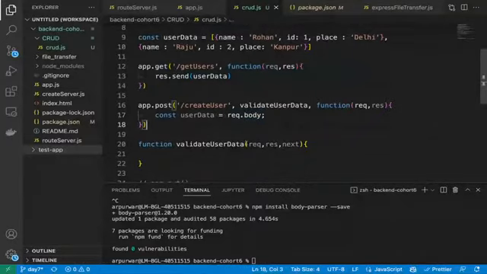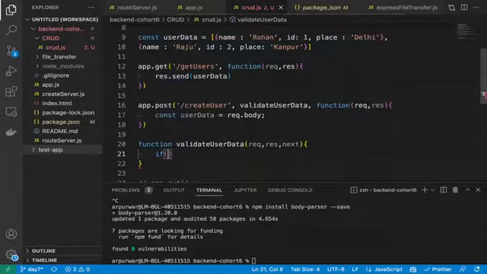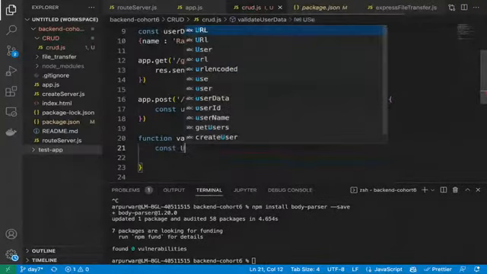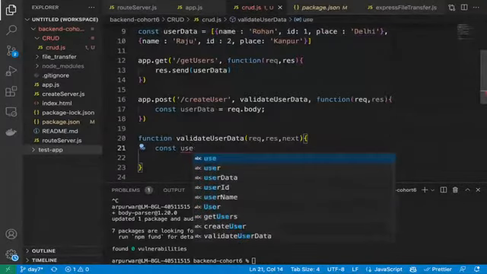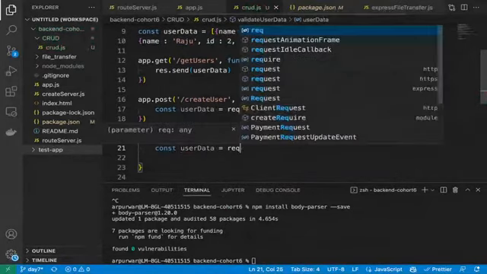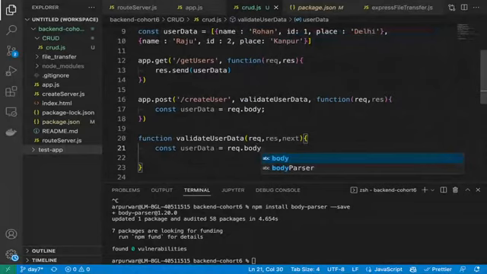Okay, so now first let's create the validate user data. We have to send name, ID, and place, so we can validate here that if... like we can save date here also. We can take it in one variable, const user data. I'm just doing some logic part now, guys. You do not need to remember it; you just need to remember how to write the logic in JavaScript.